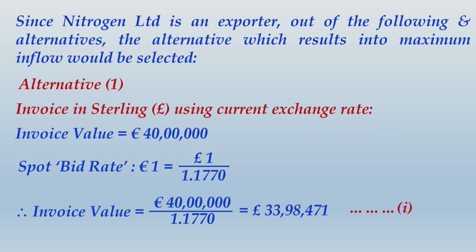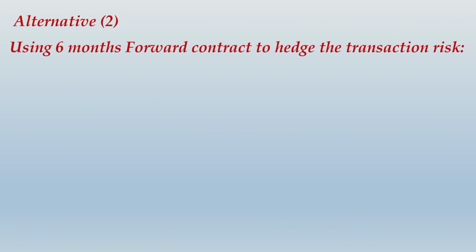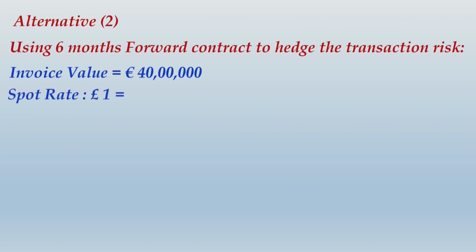Alright friends, you would have finished writing these calculations. Let us move ahead and deal with the second alternative. The second alternative talks about the use of forward exchange contract. So first of all, the invoice value is euro 4 million, or you can say euro 40 lakhs. Spot rate is given in terms of pound, right?